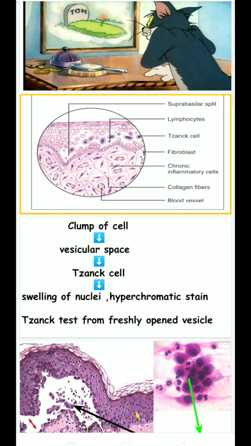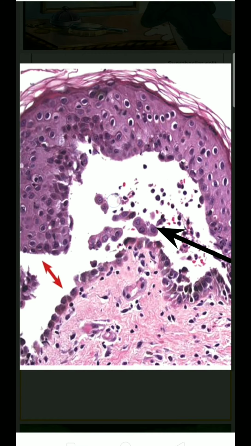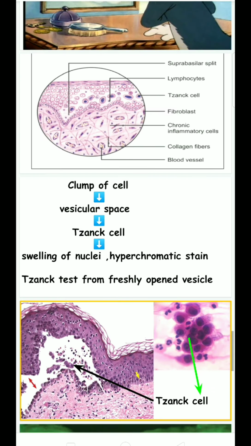These remaining cells within the suprabasilar split are called Tzanck cells. These Tzanck cells show swelling of nuclei and hyperchromatic staining. They are diagnosed using the Tzanck test from a freshly opened vesicle.